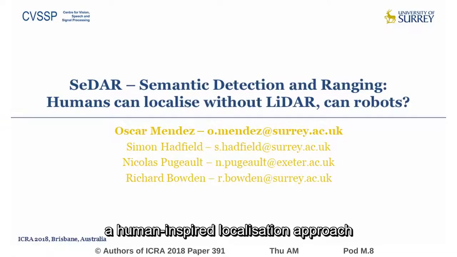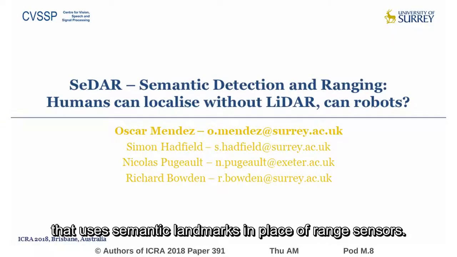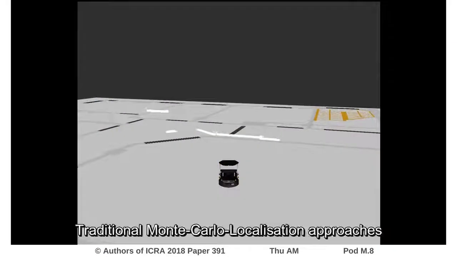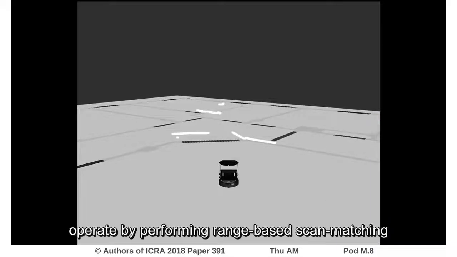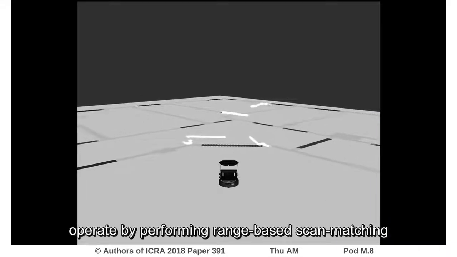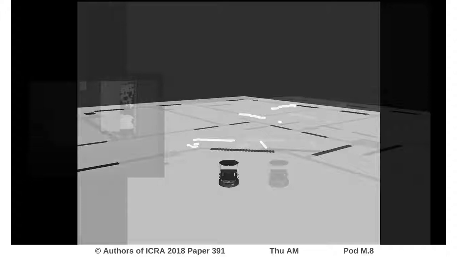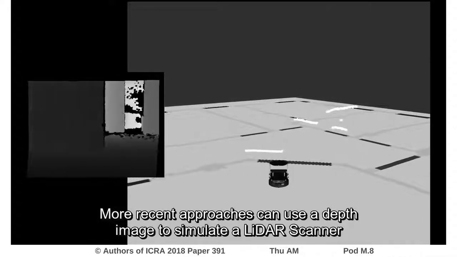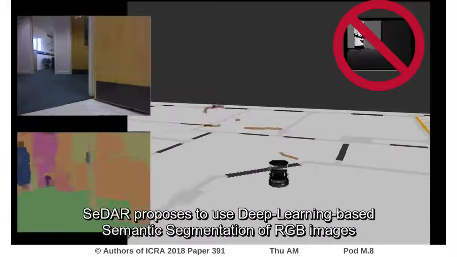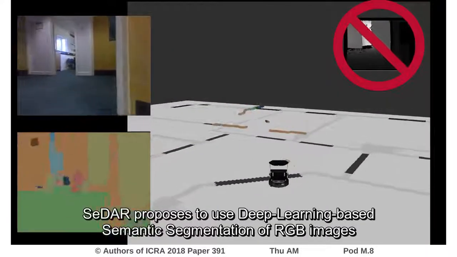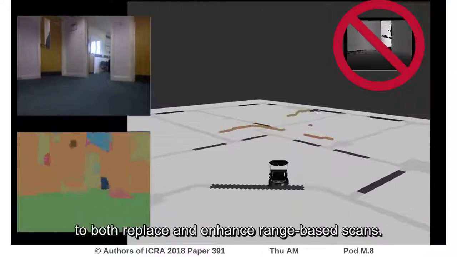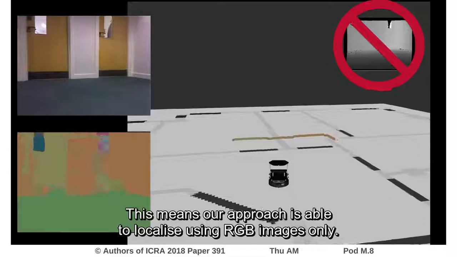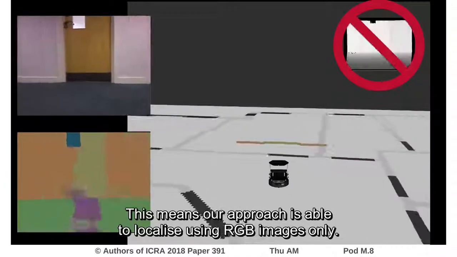We present SeDAR, a human-inspired localization approach that uses semantic landmarks in place of range sensors. Traditional Monte Carlo localization approaches operate by performing range-based scan matching from LiDAR to a pre-existing map. More recent approaches can use a depth image to simulate a LiDAR scanner. SeDAR proposes to use deep learning-based semantic segmentation of RGB images to both replace and enhance range-based scans. This means our approach is able to localize using RGB images only.